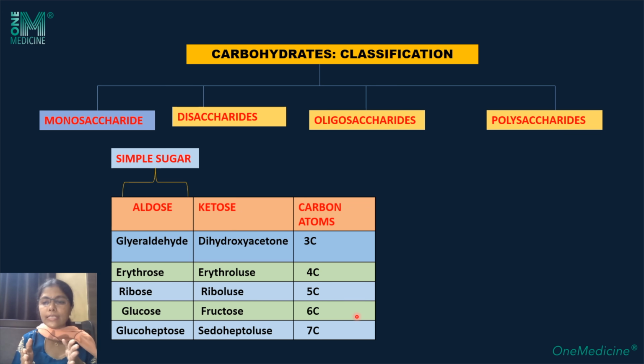Now, how is their naming done? For aldose, it is OSE at the suffix, and for ketose, it is ULOSE at the suffix. So, OSE means aldose, ULOSE means ketose. This is for your idea how they are named. And these are important. When we look in the detailed discussion of the isomerism of the monosaccharides, their structural property, we will see that this glyceraldehyde or this dihydroxyacetone has been used as the parent compound. This is the parent compound depending on which the structural isomerism of monosaccharides is done.